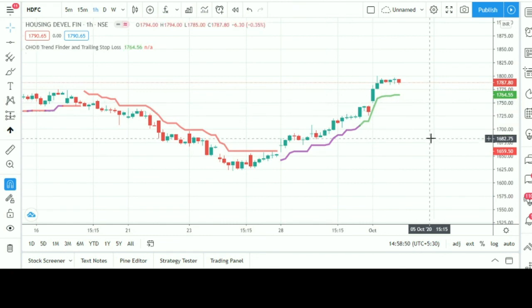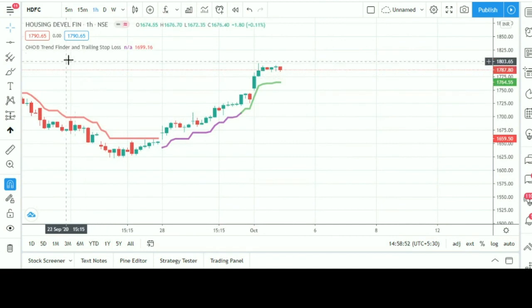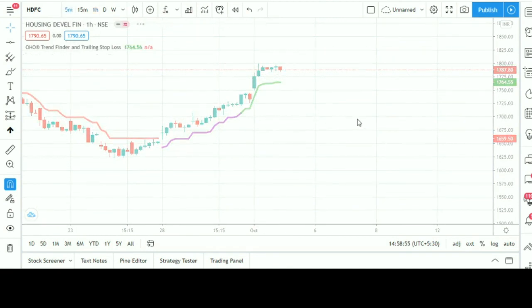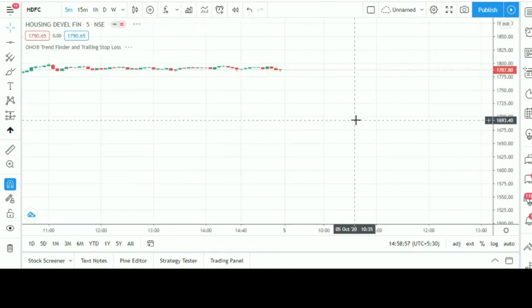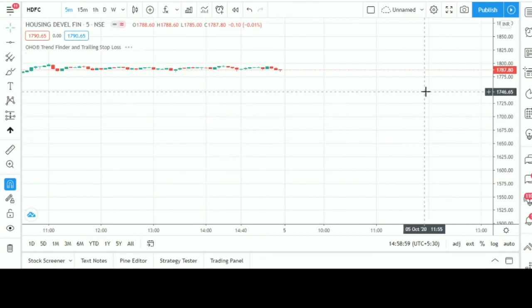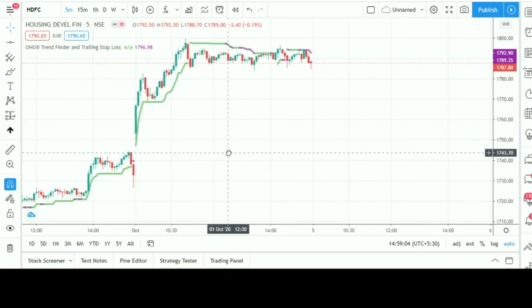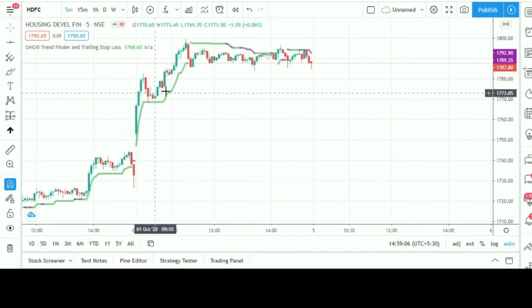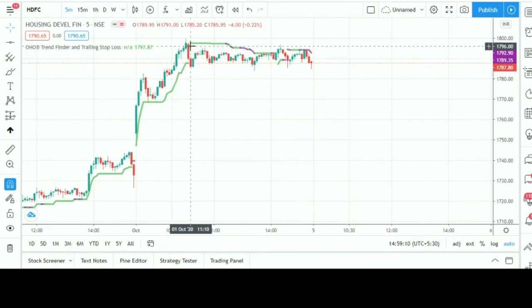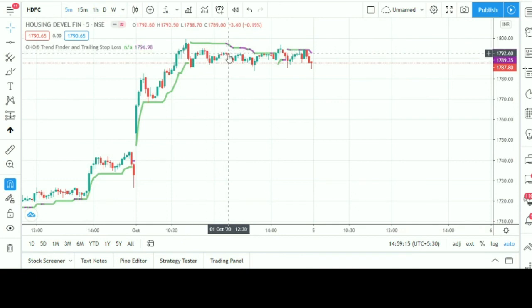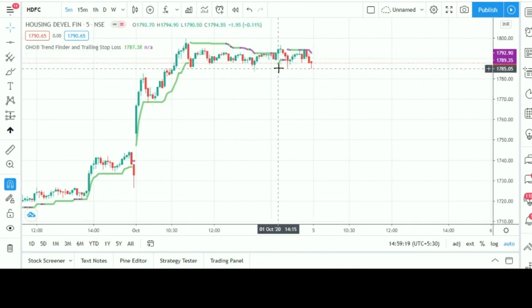So this is the way, friends. You can try it in 5 minutes also, and 15 minutes also, whichever time frame you want, you can do that. See, in 15 minutes you can trade also. High cut hit, a downside trade we can't take at green color. We can only take green color if we are on a buy side trade.